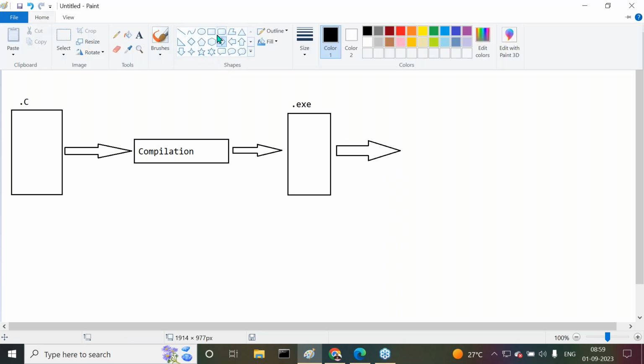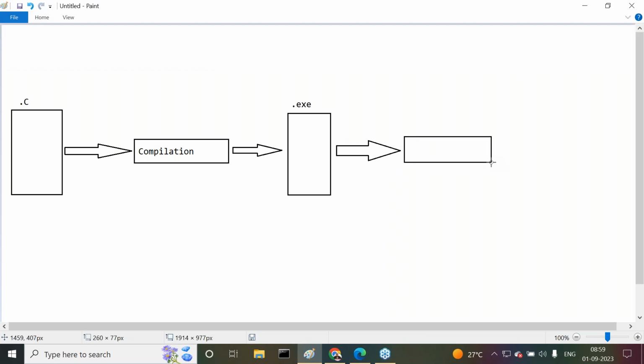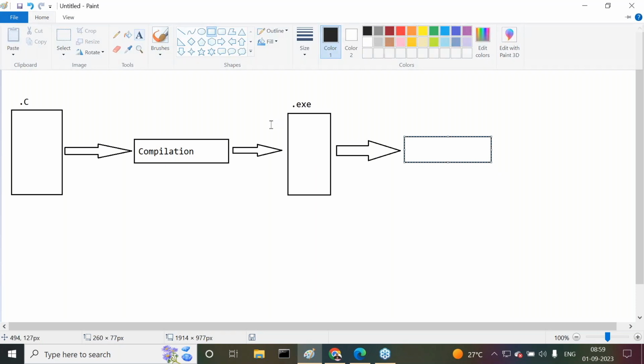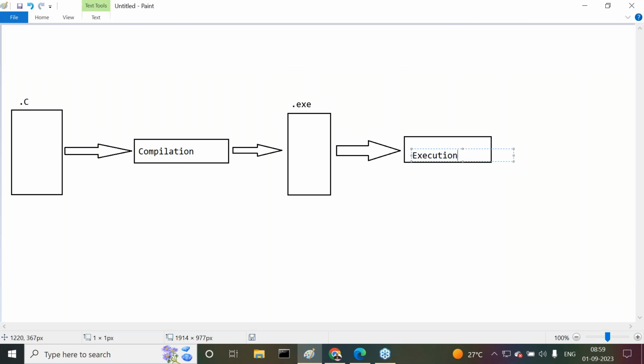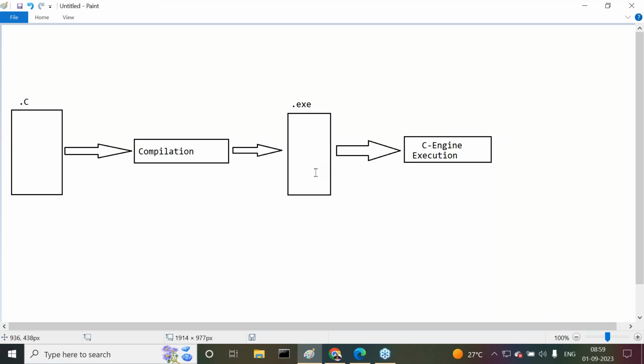For execution purposes, who is executing our C program? C engine. Similarly, who is executing a C++ program? C++ engine. Who is executing a Python program? Python engine, called PVM, Python Virtual Machine. Similarly, who is executing a Java program? Java engine, also called JVM, Java Virtual Machine.